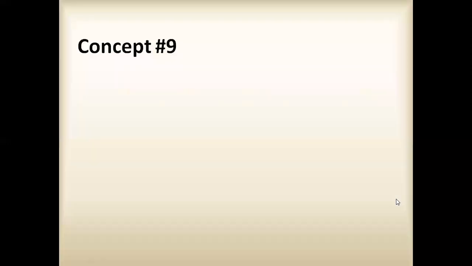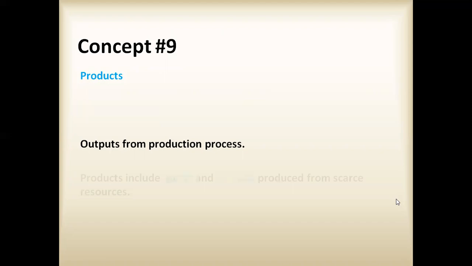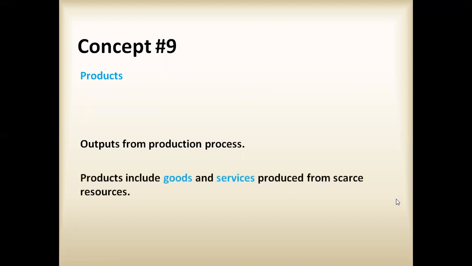The other concept is products. Products are the output from the production process. So after production, we get products. Products include the goods and the services produced from scarce resources.